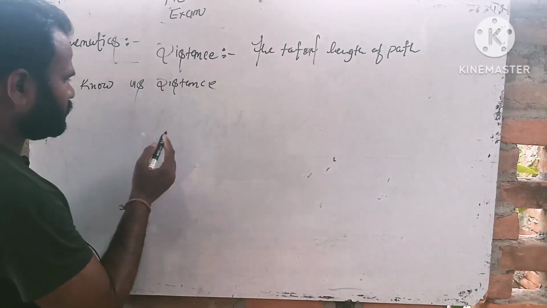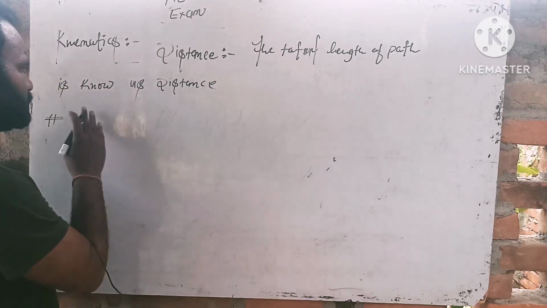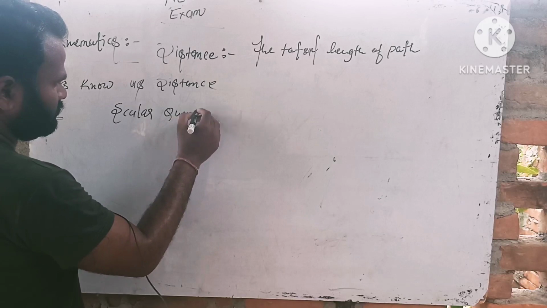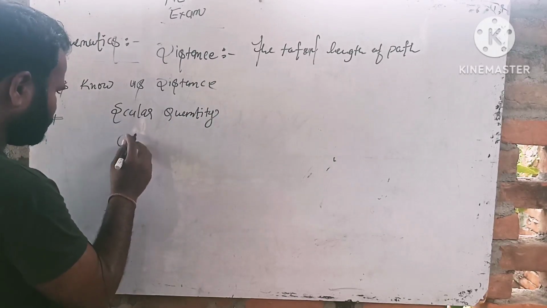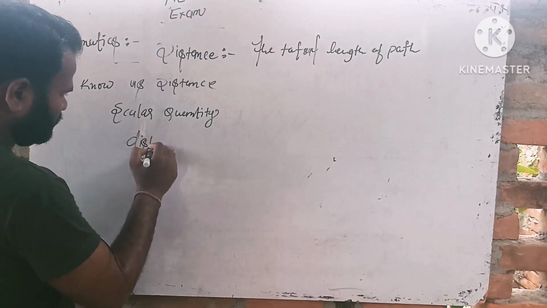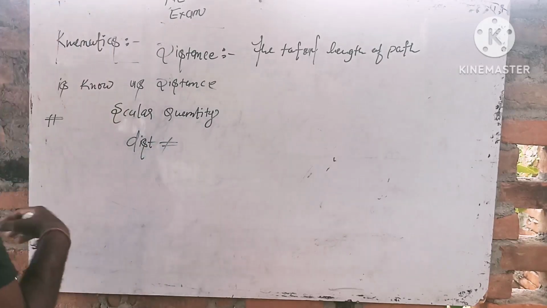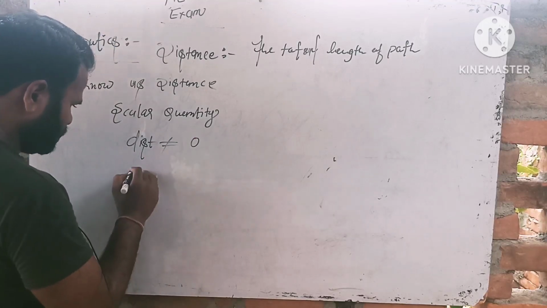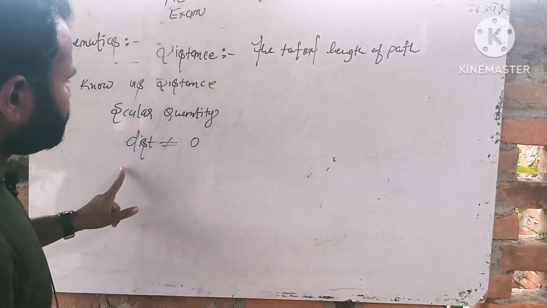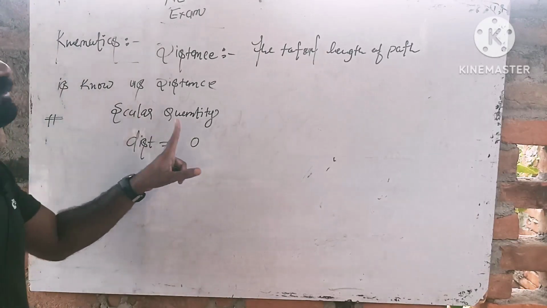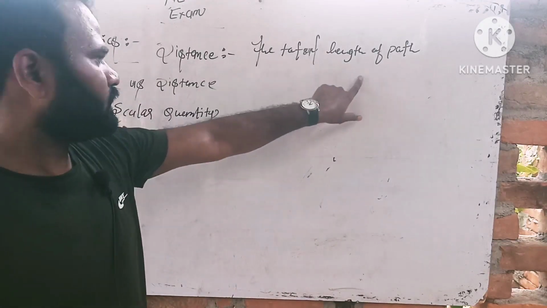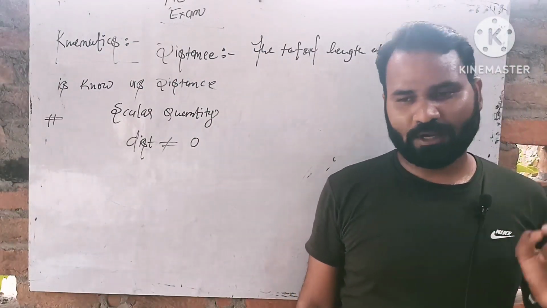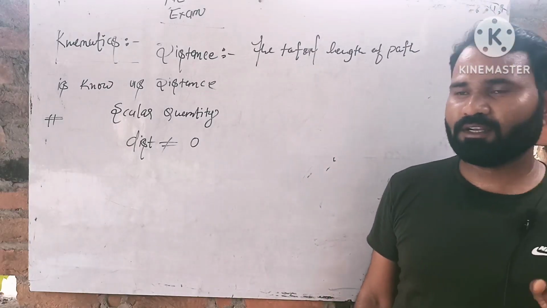What type of physical quantity is distance? Distance is a scalar quantity. Distance cannot be negative, distance is not equal to 0, and it is a scalar quantity. Distance is the total length of path between 2 points, the initial and final point.